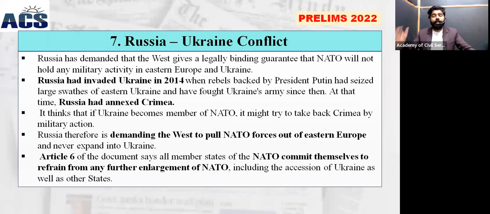And you can see that in 2014, there were some rebels in the Ukraine region, especially the eastern part, who are supporting joining Ukraine with Russia. The rebels are backed by the president of Russia, Putin. In 2014 there was a conflict between the two nations, and Russia annexed one of the regions, near the Sea of Azov and the Black Sea. The Crimean province was annexed by Russia in 2014.